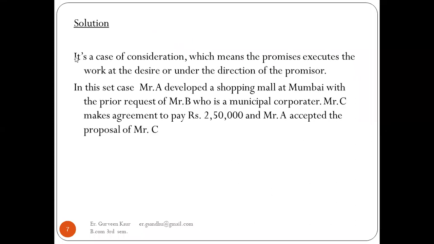So the solution is that it is a case of consideration, which means that the promisee executes the work at the desire or under the direction of the promisor. In this case, Mr. A develops a shopping mall at Mumbai at the prior request of Mr. B, who is a municipal corporator. Now, Mr. C makes an agreement to pay 2,50,000 and Mr. A accepts the proposal of C. So, it is a case of consideration.